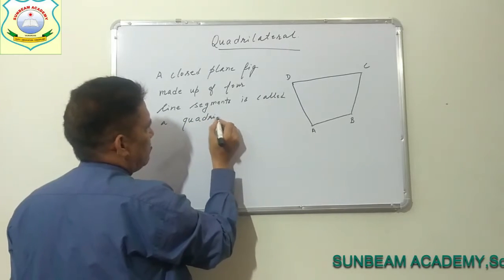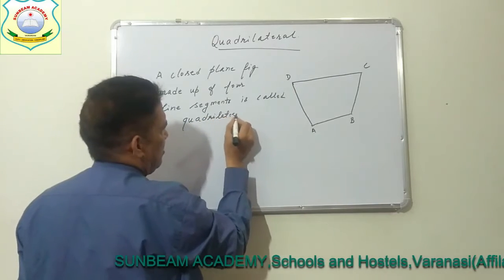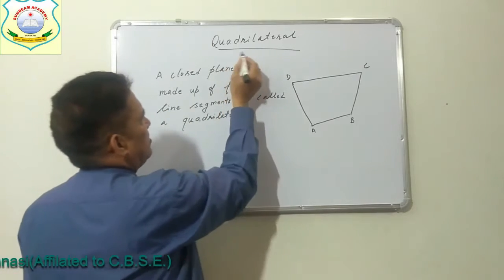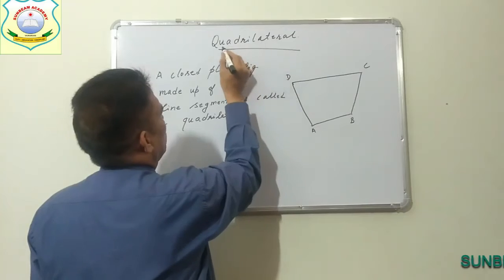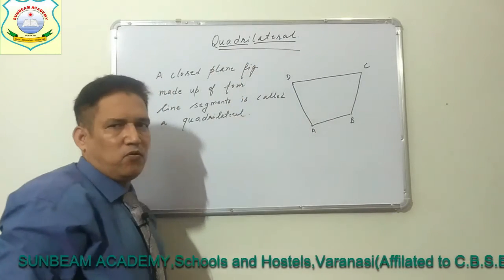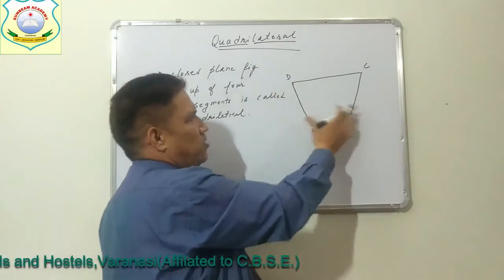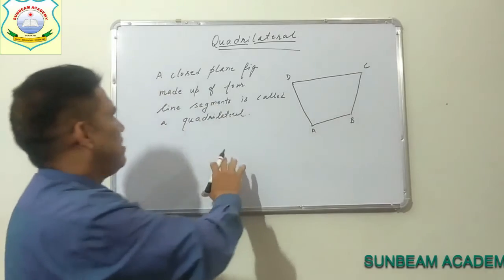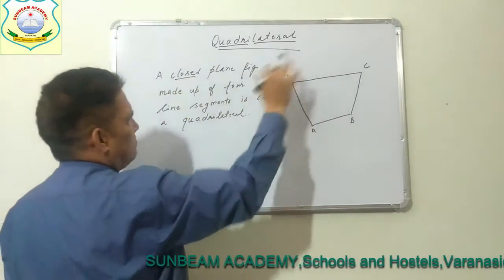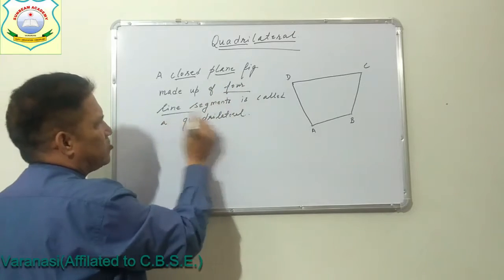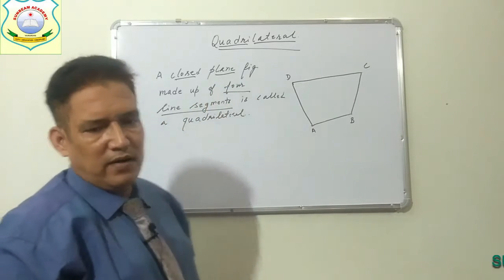The word quadrilateral is made up of 2 words: quad stands for 4 and lateral stands for sides, meaning a figure having 4 sides. Now this is the complete definition: a closed figure lying on a plane, made up of 4 line segments. So this is the definition of quadrilateral.